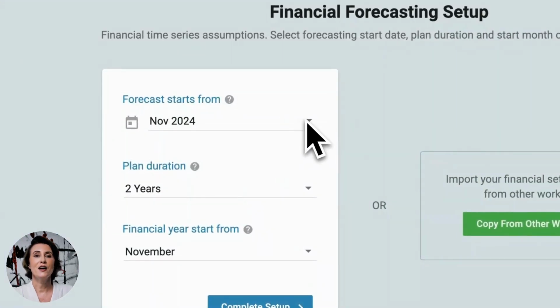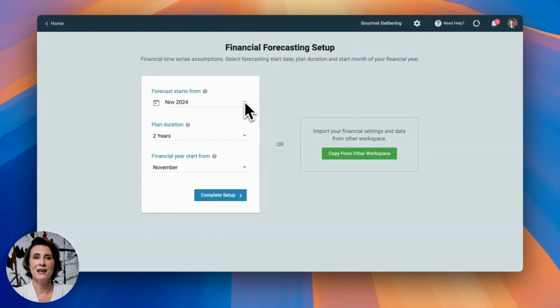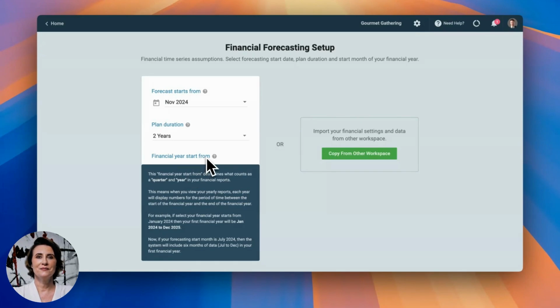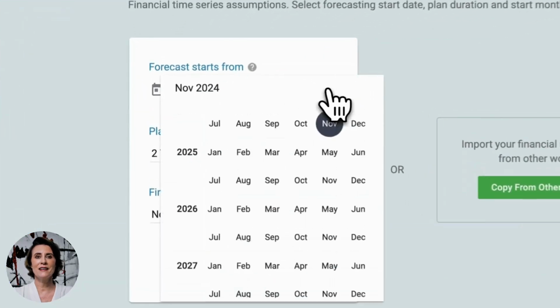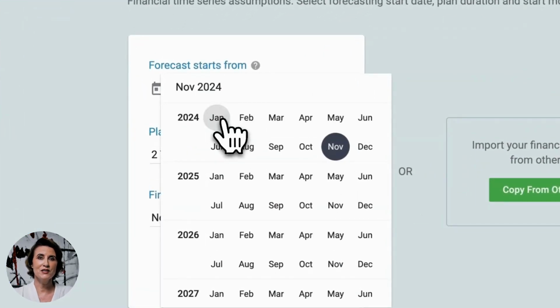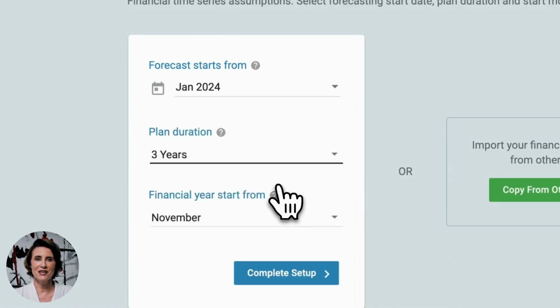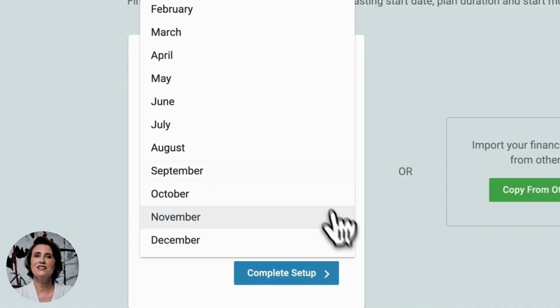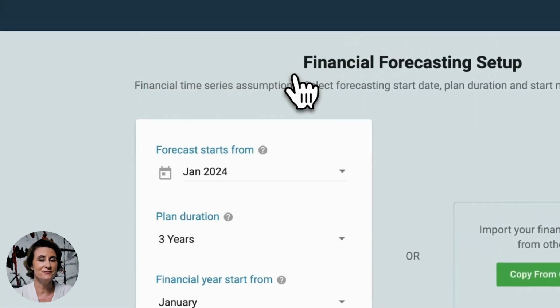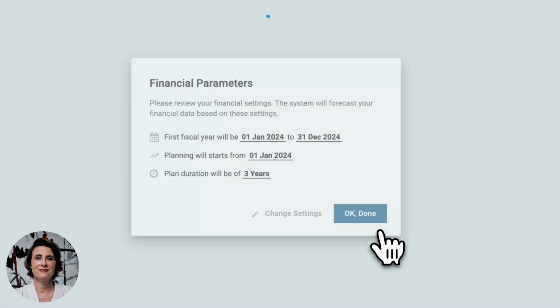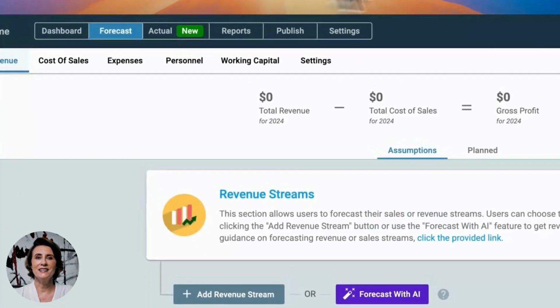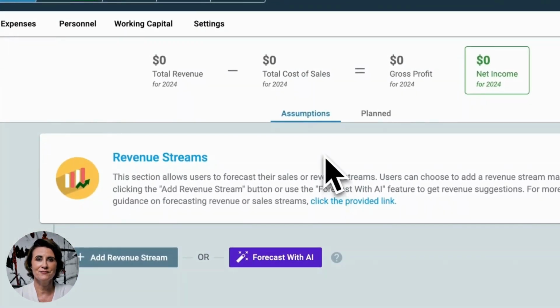So, we need to define these three parameters in order to set up our financial forecasting module. First, forecast start date, second, plan duration, and third, financial year starts from. Our financial forecast starts from January 2024. We are planning a business plan for the next 3 years, and our financial year starts in January.